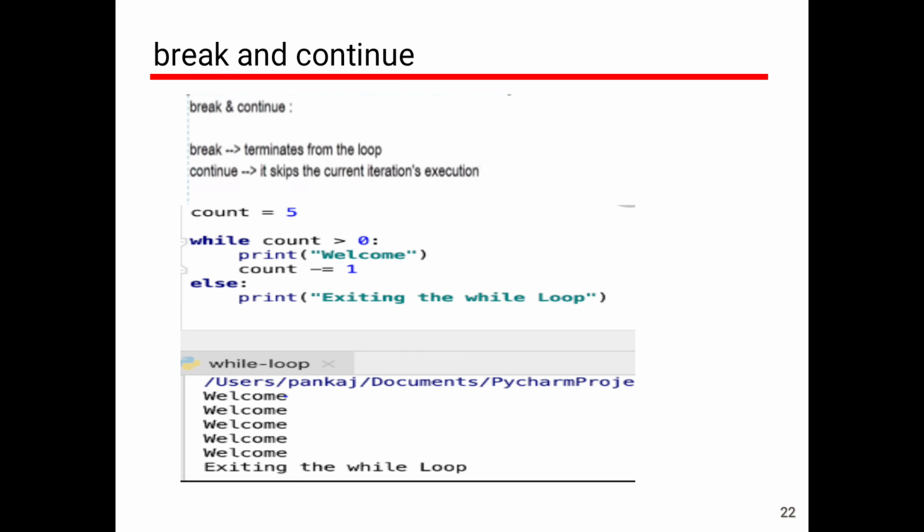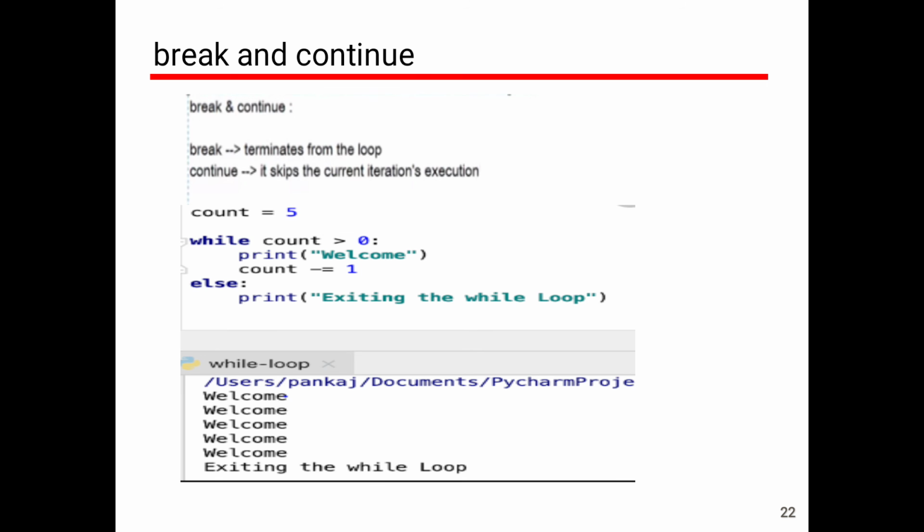Next I am also writing the else part. This is very new in Python, so all of you please be cautious while writing the while loop. In the else part we are printing a statement to the user, that is exiting the while loop. If you run this program, the while loop will print welcome 5 times. After the condition fails, the immediate else block is executed, that is exiting the while loop.